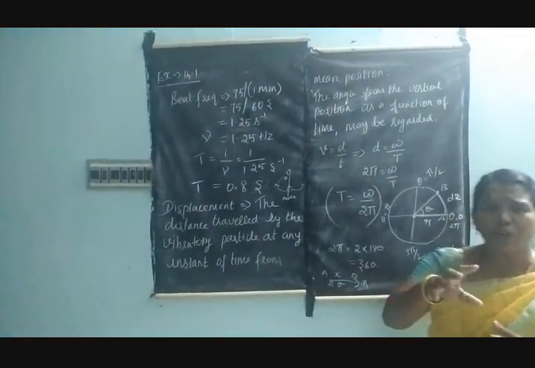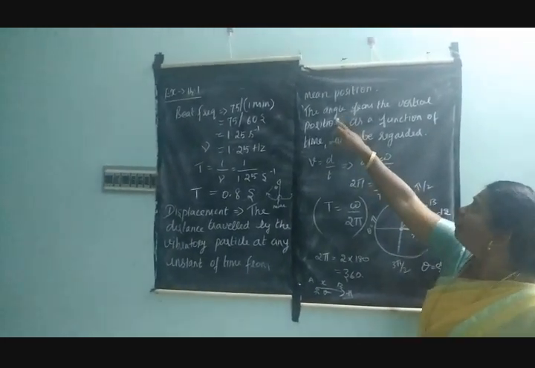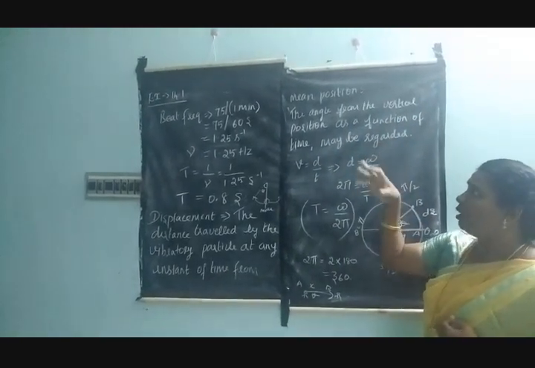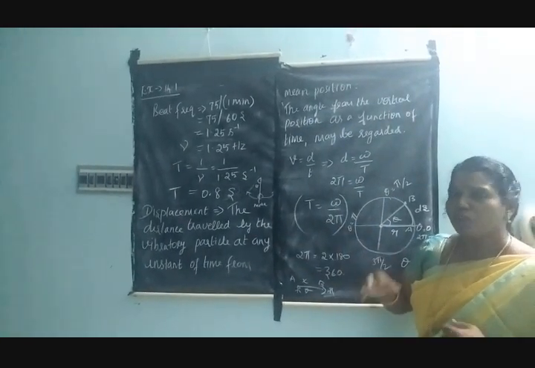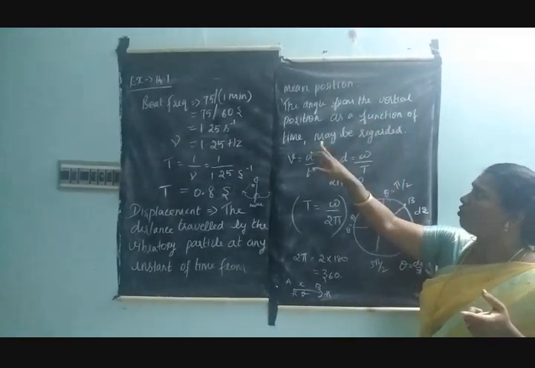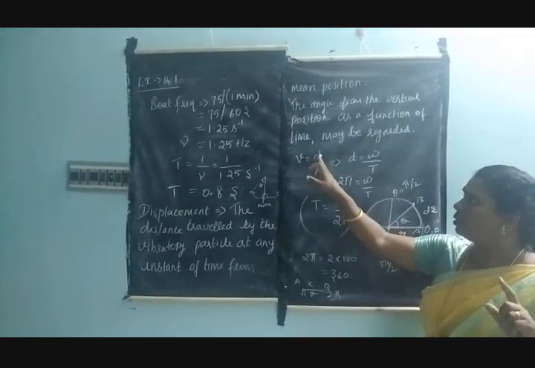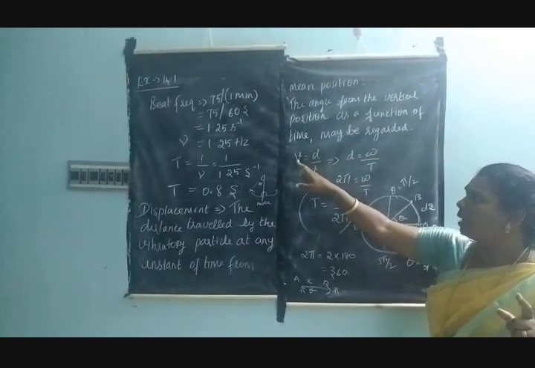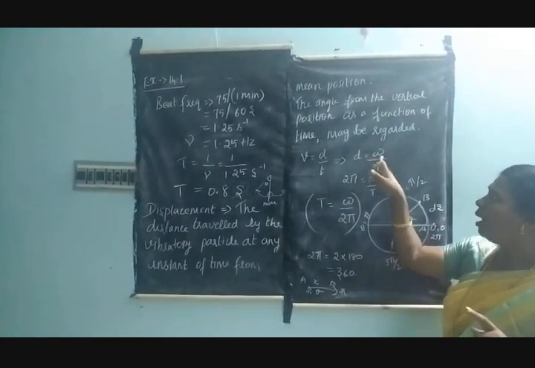Another form: how will you denote the angle? See here, this is the angle theta. The angle from the vertical position as a function of time may be regarded as follows. In linear motion, velocity is equal to distance divided by time taken. Similarly, distance is equal to velocity times time. In rotational motion, this linear term v can be replaced by omega and t.